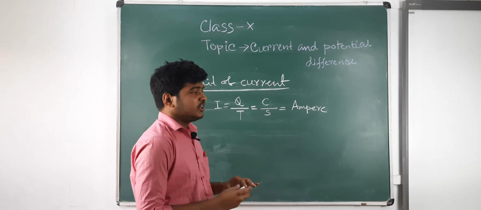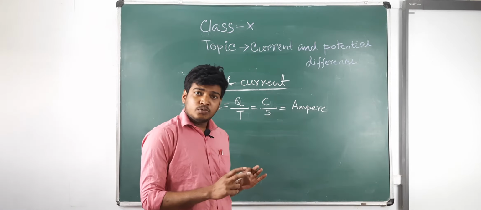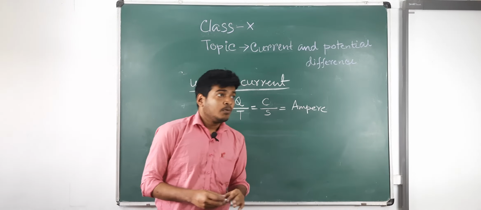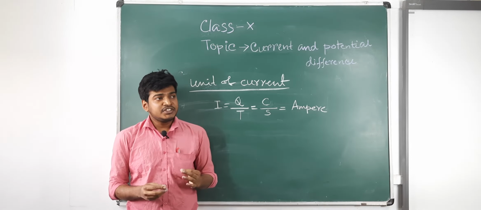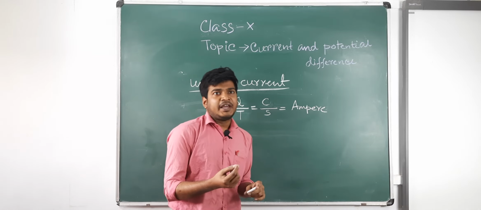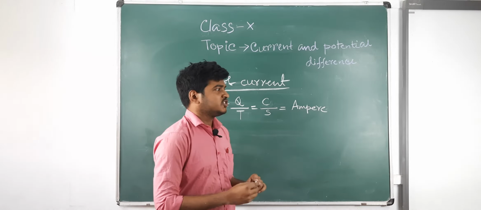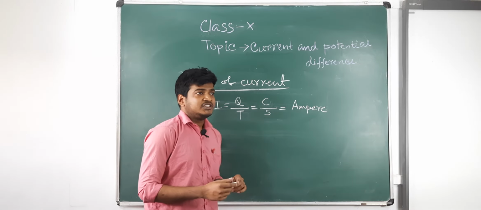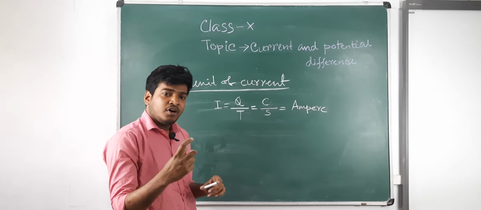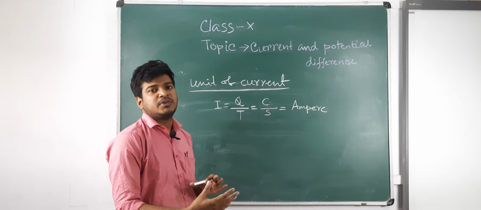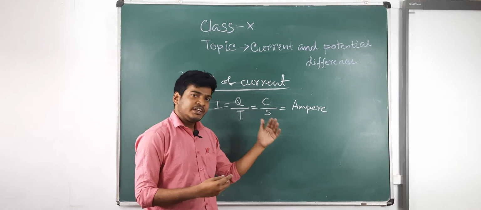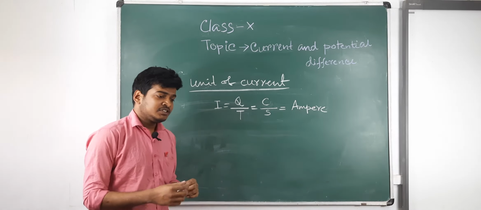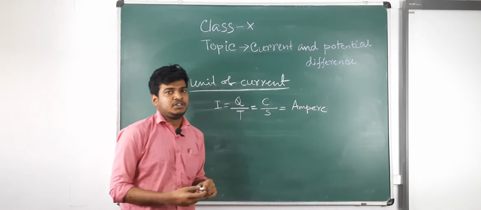Now we have to discuss whether current is a scalar quantity or a vector quantity. What is a scalar quantity? A physical quantity that has only magnitude is called a scalar quantity. And what is a vector quantity? A physical quantity which has magnitude, or some specific value, as well as some direction is called a vector quantity. So from this, what is current? Is it a scalar quantity or a vector quantity?